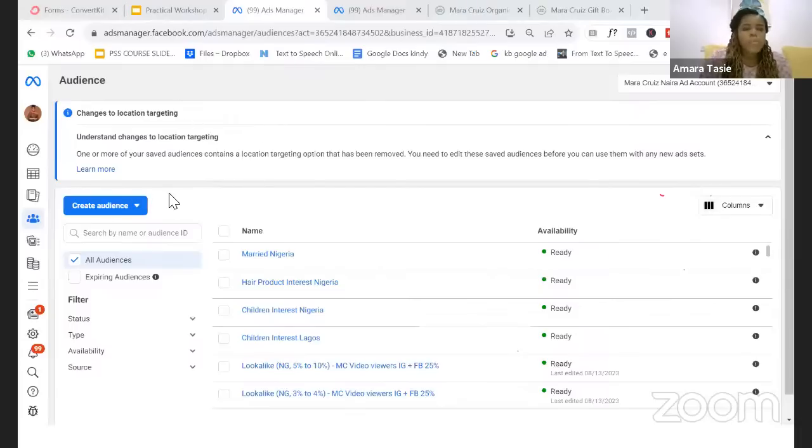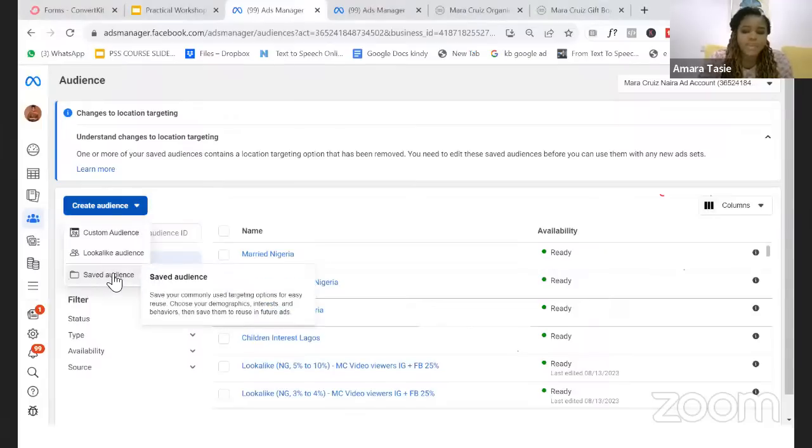All right, so once you get into this audiences platform, the next thing you want to do is to go to create audience. Can we see it? Create audience. So you click on create audience, then you click on saved audience. So there are three different types of audiences.